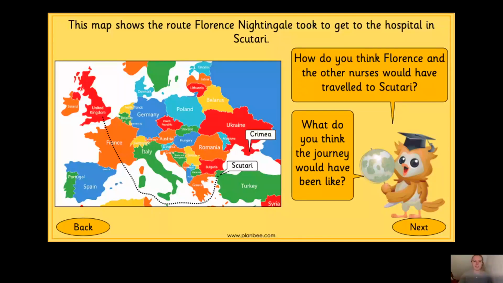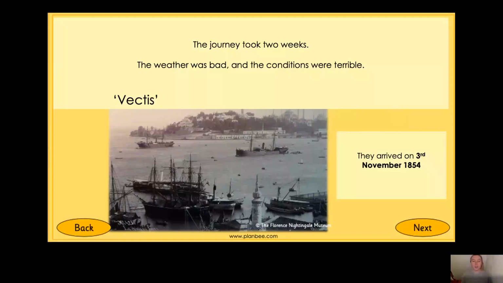Well, the journey took them a whole 2 weeks. Okay, that's quite a long time, isn't it? And they travelled when they were in the water in a boat called Vectis. Okay, and the weather was very bad, so the waves were very strong. So it's probably quite a bumpy ride, not very nice to be on. And Florence Nightingale got quite seasick, and the conditions on the ship were terrible. Okay, there were cockroaches everywhere, and it was very uncomfortable. So I'm sure it wasn't a very nice journey.